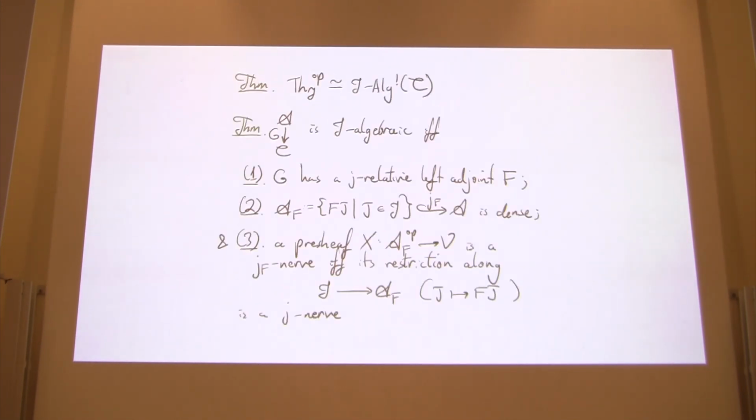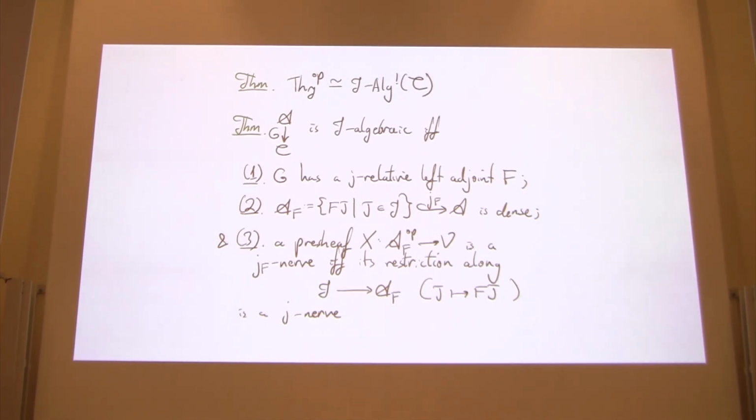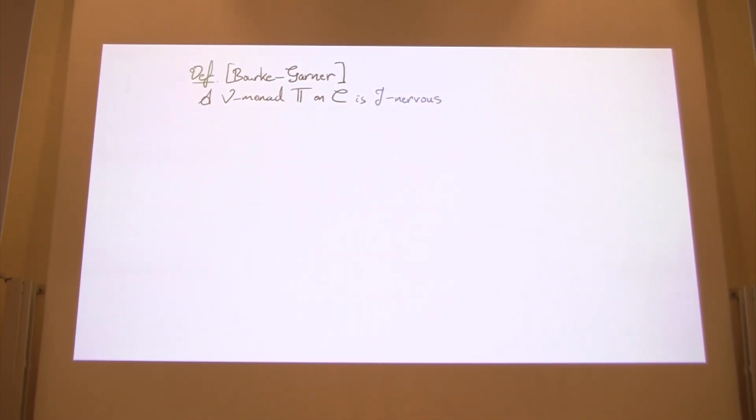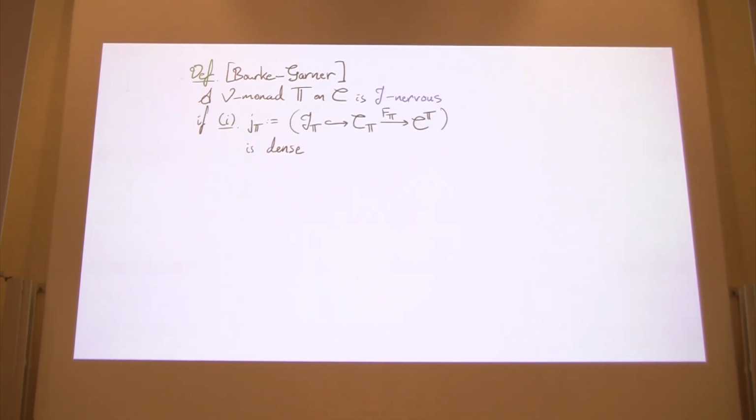And so we can ask, what are the monads determined by these monadic adjunctions? For this, we'll recall a definition of Burke and Garner. A V-monad T on C is said to be J-nervous if it satisfies the following conditions: that the following V-functor is dense, where here we write J_T for the full subcategory of the Kleisli category on the objects of J.